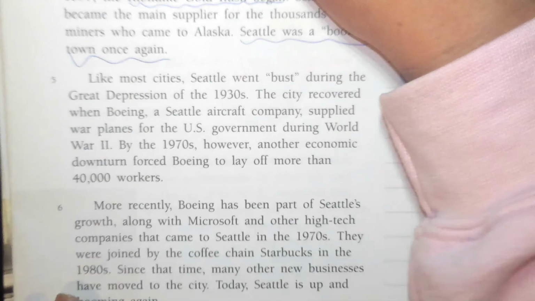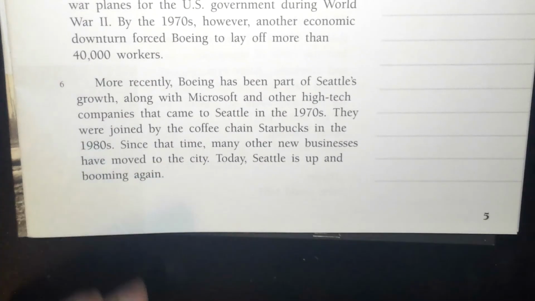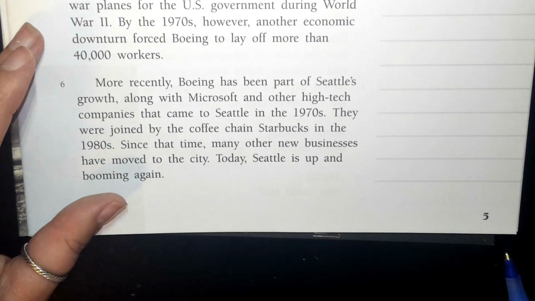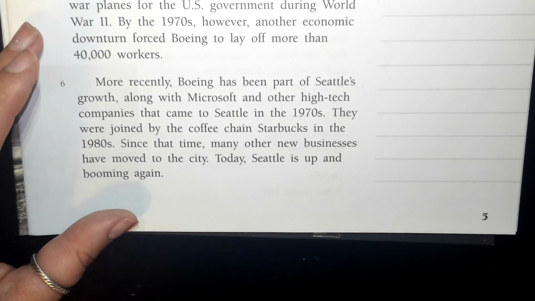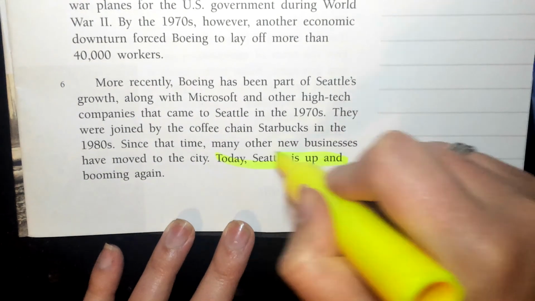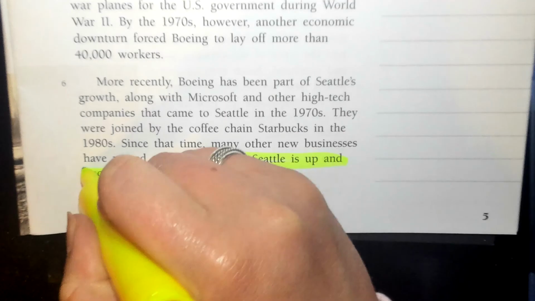So you're going to have to look in paragraph 6. We're going to find that claim: Seattle is up and booming again. Let's see. Here it is. Okay, and this time my evidence is going to be before the claim.